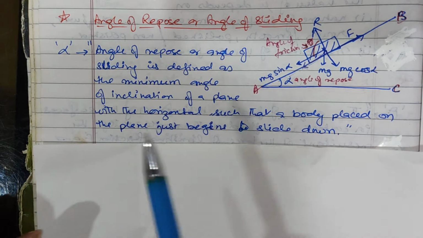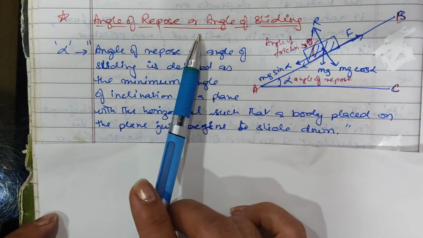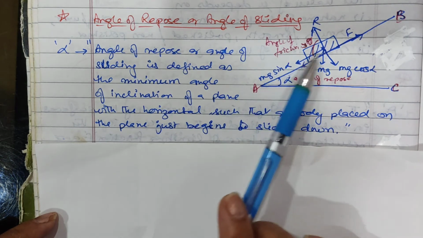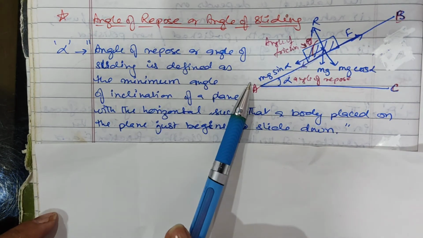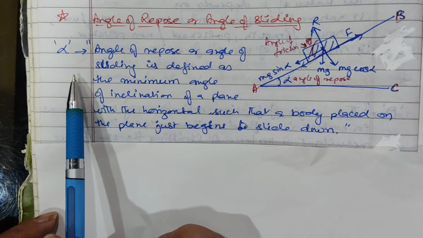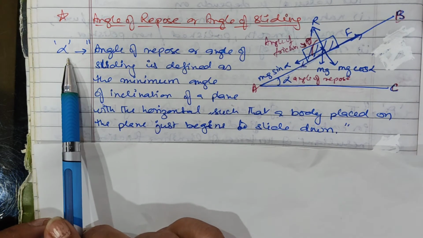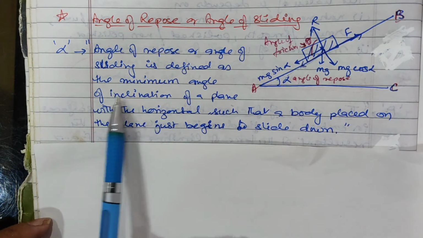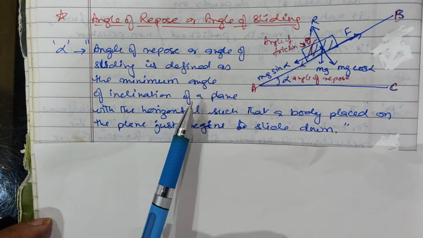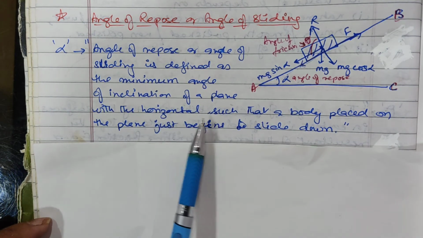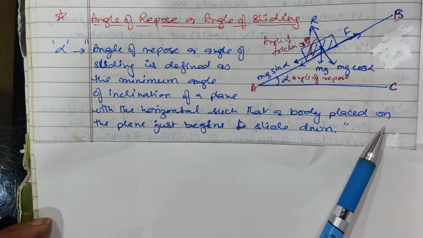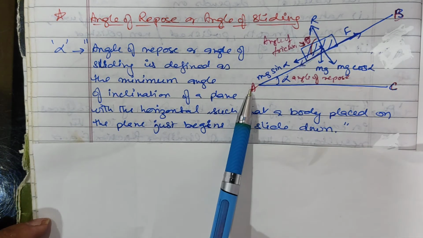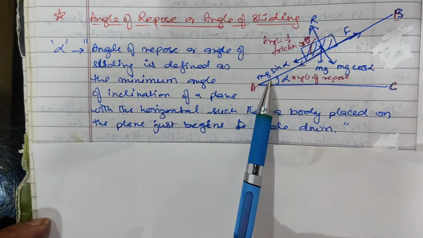Now our next important term is angle of repose, or you can say angle of sliding. By the name it is said, the angle at which the object is sliding over an inclined plane. So according to the definition, it is denoted by the letter alpha. Alpha, that is the angle of repose or angle of sliding, is defined as the minimum angle of inclination of a plane with the horizontal such that a body placed on the plane just begins to slide down. ऐसा एंगल जिस पे बॉडी just begin to slide down.